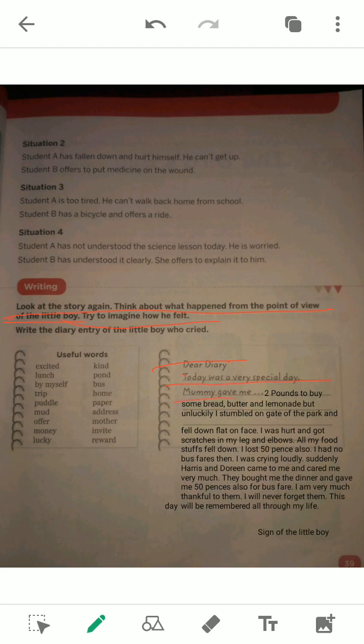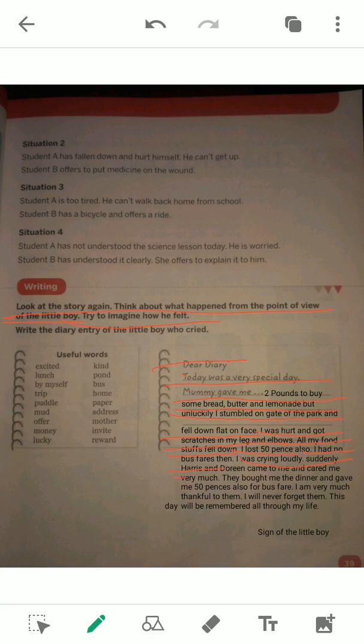Mummy gave me £2 to buy some bread, butter and lemonade. But unluckily, I tumbled at the gate of the park and fell down flat on my face. I was hurt and got scratches on my legs and elbows. I lost 50 pence also. I had no bus fare. I was crying loudly.